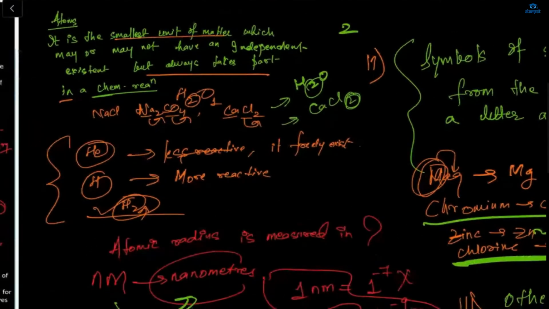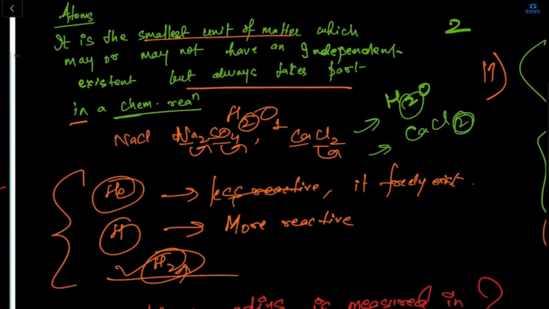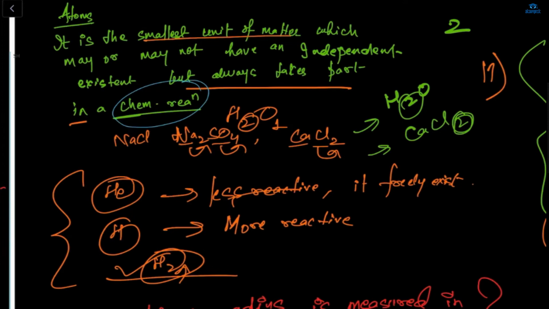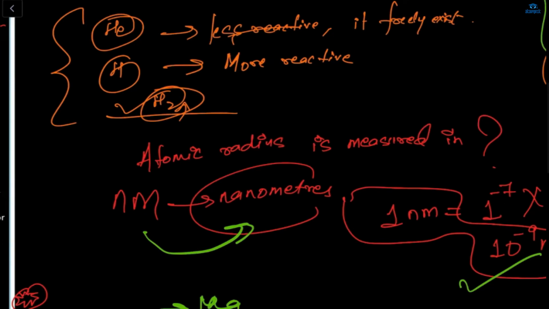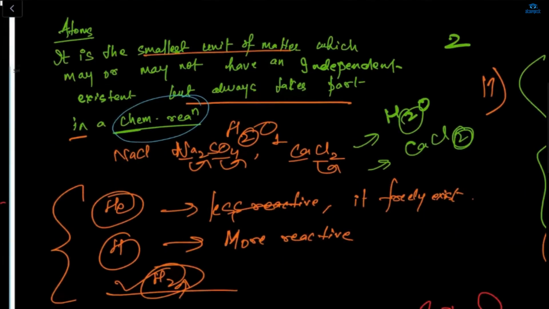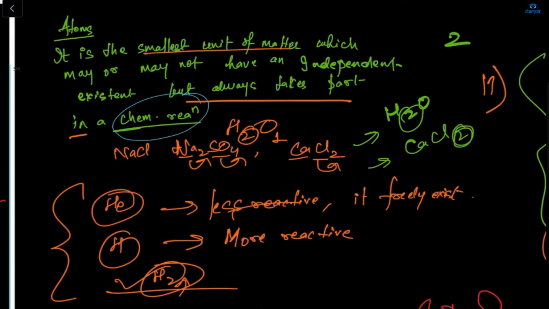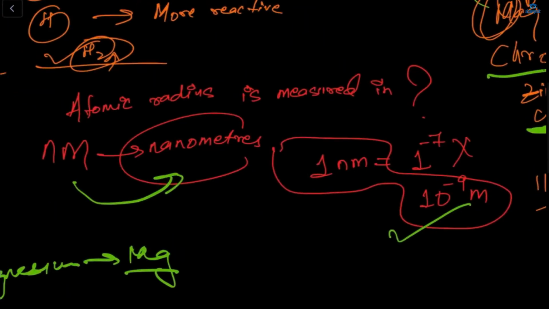Okay, so next was atom. What is an atom? You all know an atom is the smallest unit of matter which may or may not have an independent existence but always takes part in a chemical reaction. And what is atomic radius measured in? In meter, in centimeter, in what? Ma'am, is it nanometers? It's nanometer. Atomic mass unit is for measuring mass, and length is in nanometer. And what is 1 nanometer? It is 10 to the power minus 9 meter.